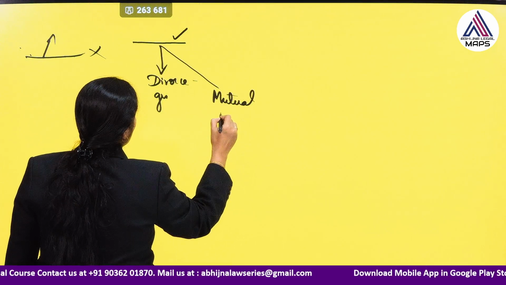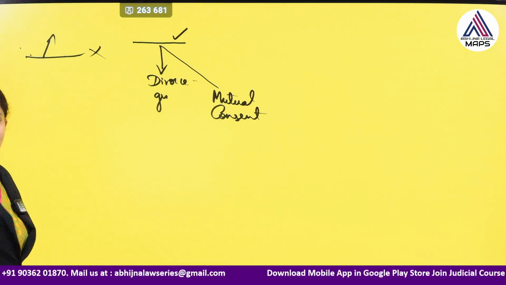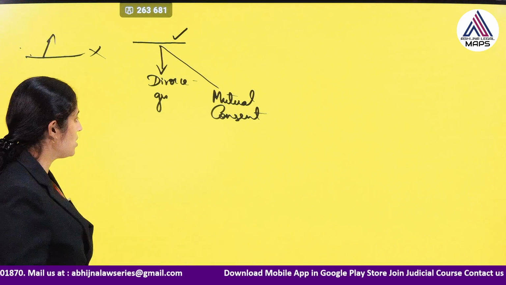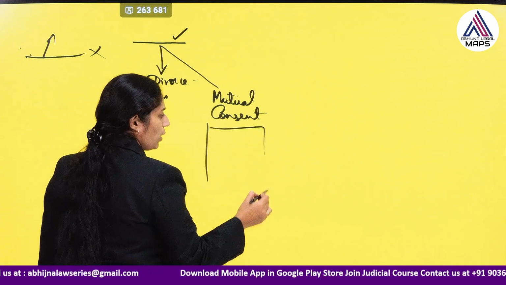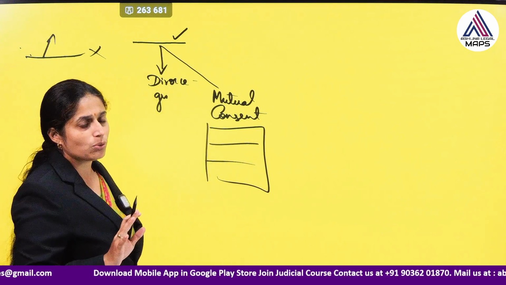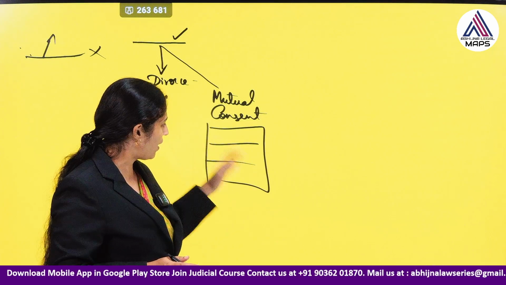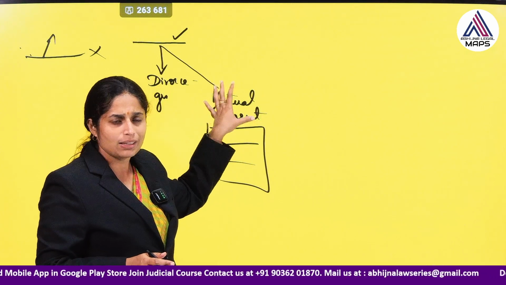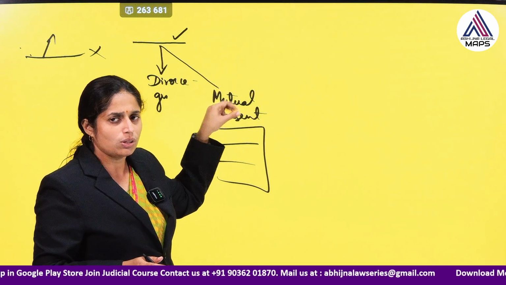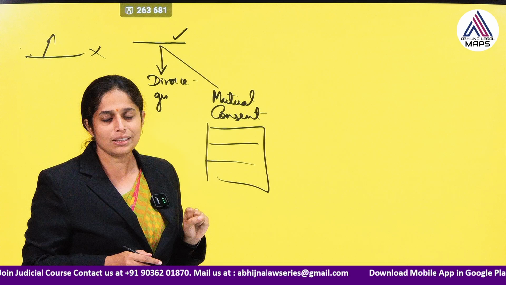When there is mutual consent, both persons agree that we cannot live with each other, so we are parting our ways. They should have resided separately for a minimum period of 1 year, then they'll obtain the mutual consent decree. They'll apply together, so it would be a joint petition.